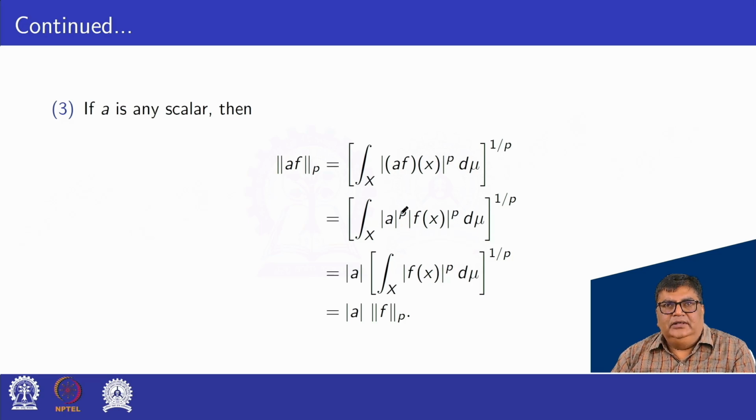That is, a to the power p whole power 1 by p, that is mod a, into the integral over X of mod f(x) to the power p d mu, whole power 1 by p. Again, this can be written as norm f p. Therefore, norm a f p equals mod a times norm f p. So the third condition is also satisfied here.